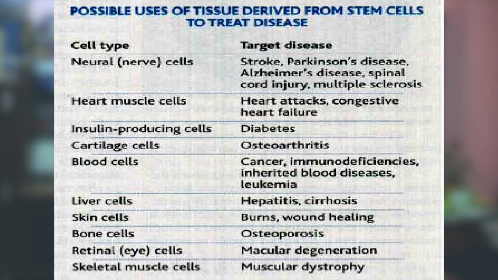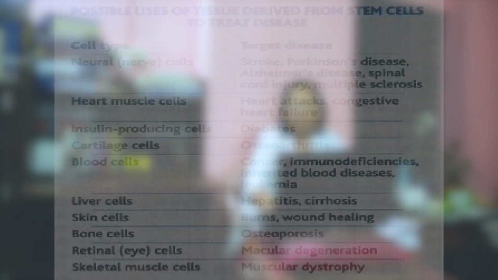Then blood cells, cancer, immunodeficiencies, inherited blood disease, leukemias, the liver cell in case of hepatitis and cirrhosis of liver, and skin cells, burn, wound healing, and bone osteoporosis, again which is very common, and retinal cells, macular degeneration, and skeletal muscle cells, and muscular dystrophy.